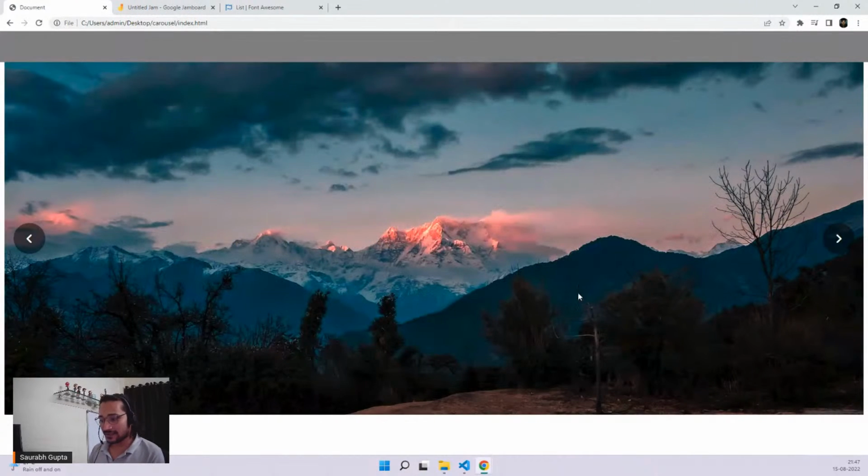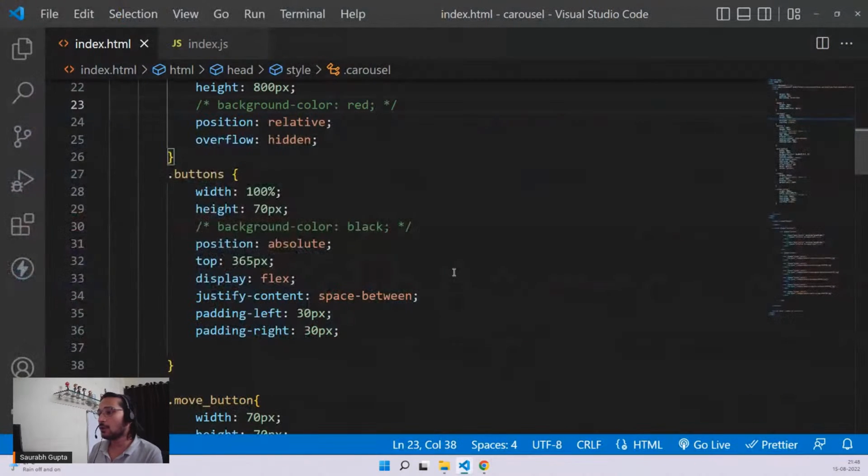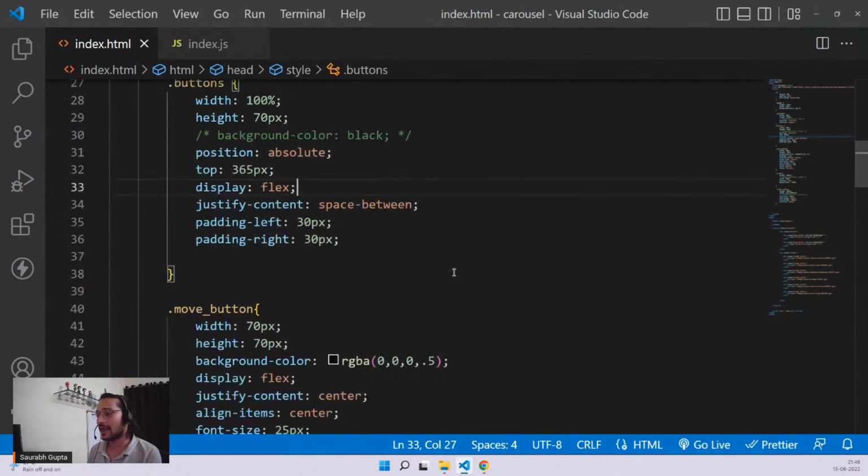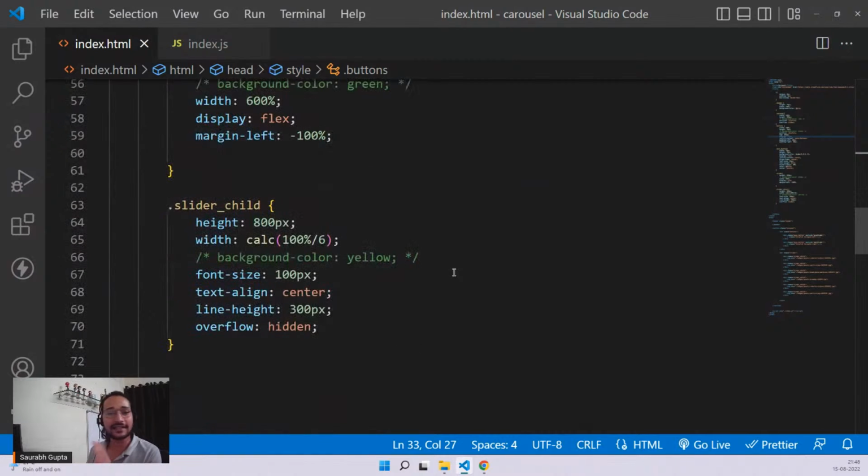What you just have to do, everyone, is create 5 slides, and whichever indicator you click, you just have to call that move to slide function and pass that number. That's it. So let me do it for you. Coloring, I will leave it to you. That's your task. I'll just create the indicators and show you how to click.